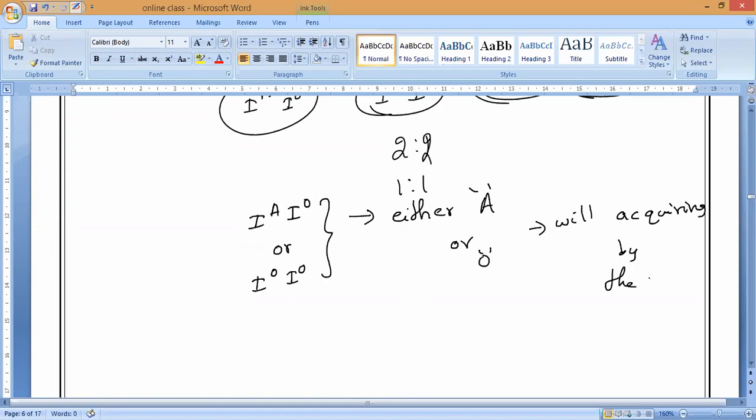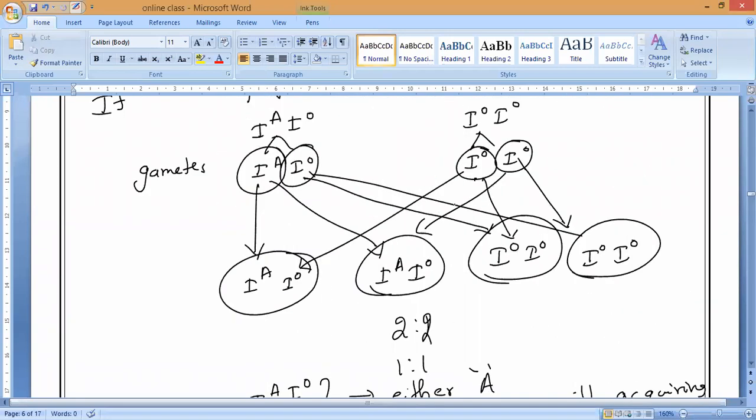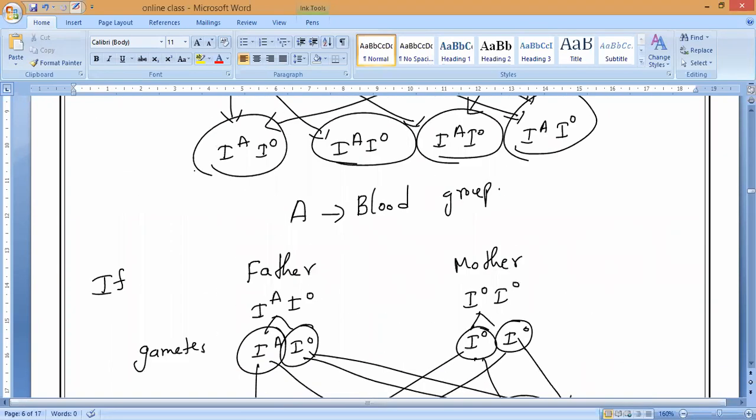Is it okay, guys? In the exam also you have to explain like this, then only you will get full marks in detail.